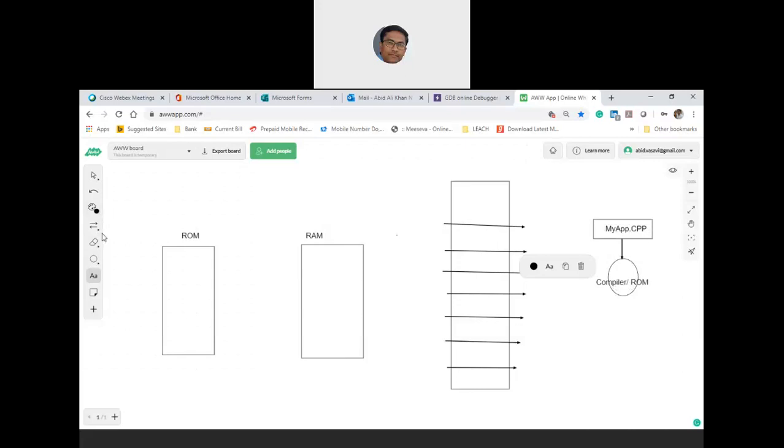What do you mean by machine code? Our hardware-understandable file will contain what? Binary code. That is correct. That means that is nothing but the .exe file, isn't it? This is my app, right? myapp.exe.